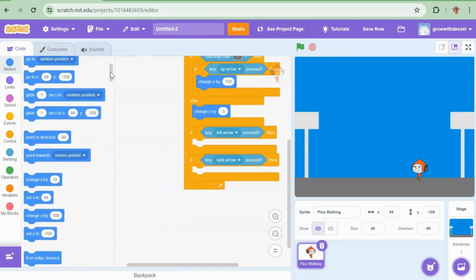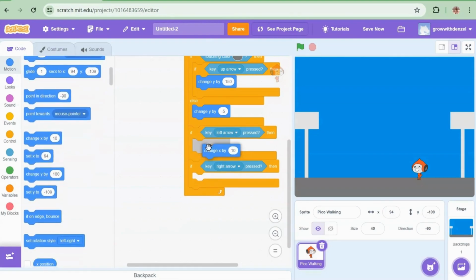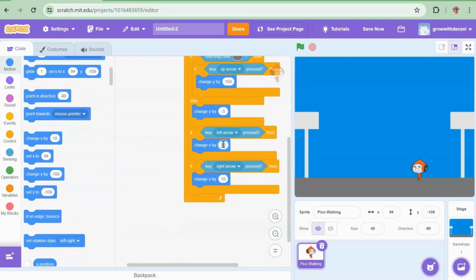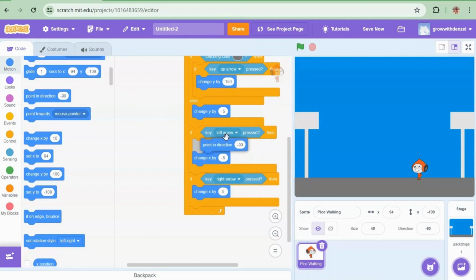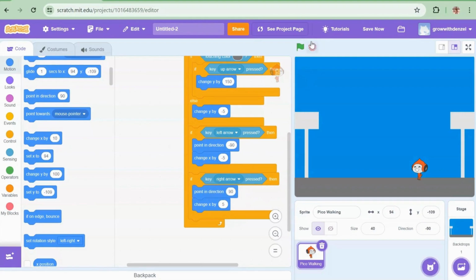You scroll down. You bring change X in, 2 of them. Set this to -5 and this to 5. Now you want it to point in those directions. So for left, you point it -90 direction, and it will point in direction 90 for right arrow.